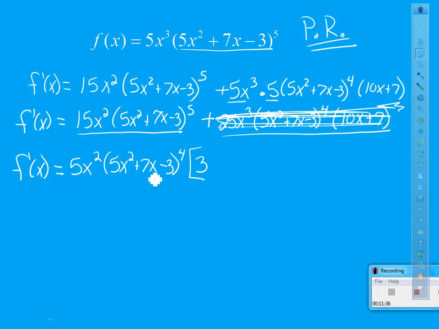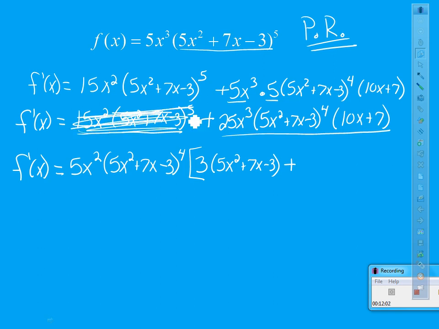To go from 5x squared plus 7x minus 3 to the 4th to the 5th, I need a 5x squared plus 7x minus 3 to the 1st. 4 plus 1 is 5. I'm going to put a plus sign because that's what I see next. Now, you can look at your second term, but ignore this first term.